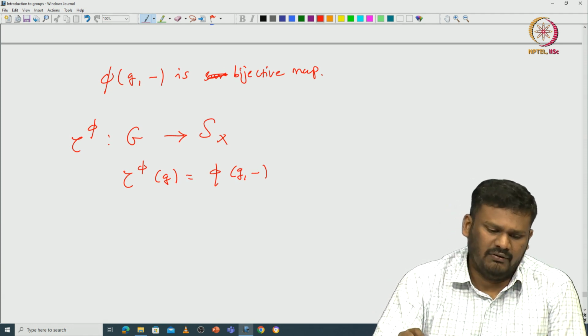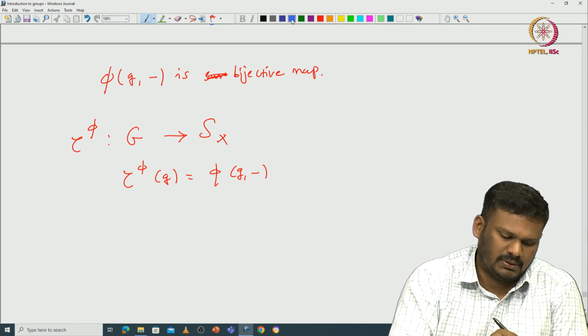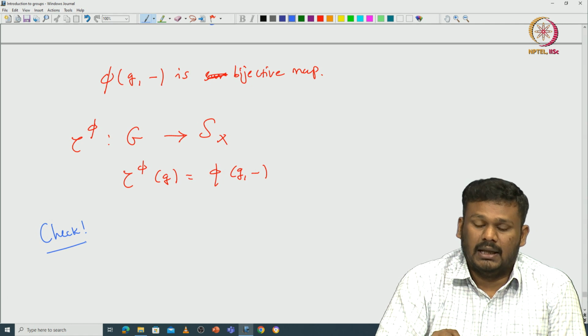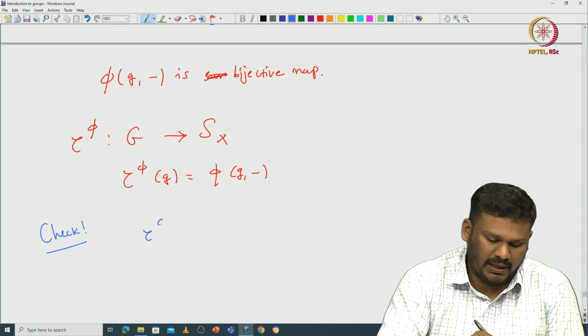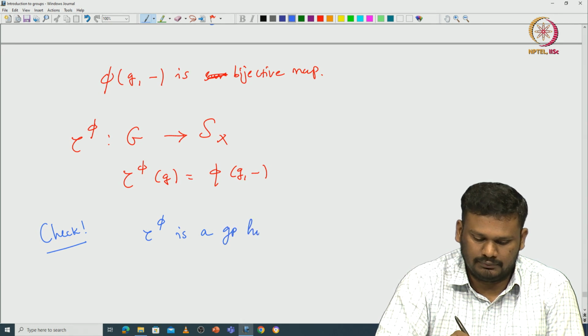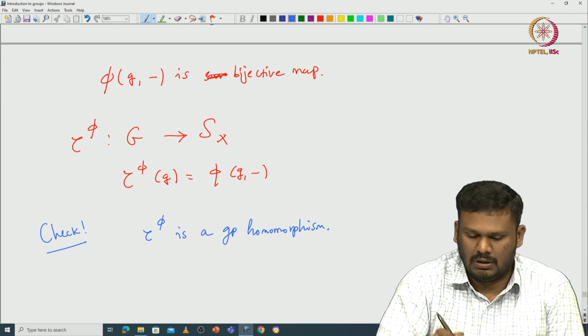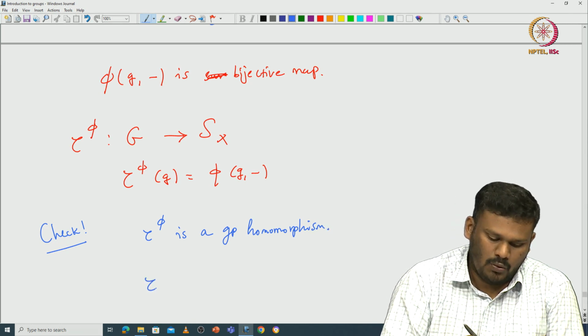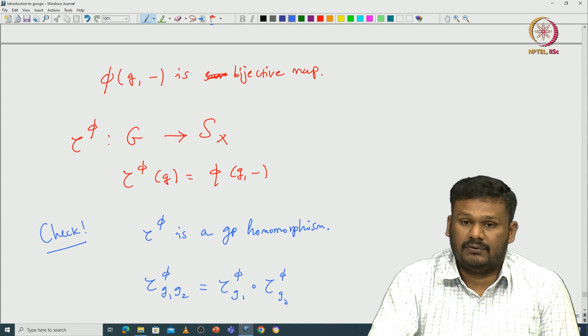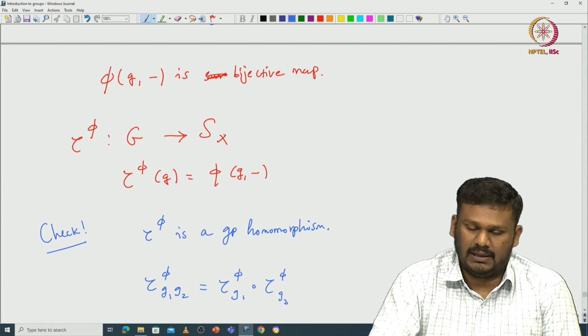Now, I will leave it to you to check, directly from the definition, that this tau pi is indeed a group homomorphism. So, that means tau pi of g1 g2 should be the same as tau pi of g1 composed with tau pi of g2, and again that will come from the definition of pi.